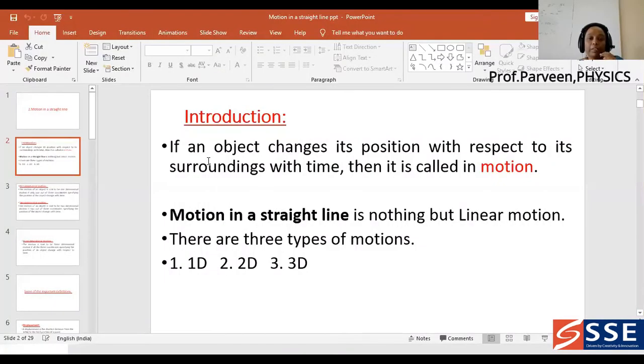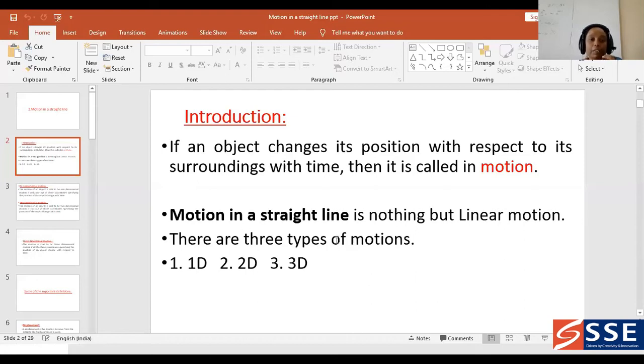నడిస్తే దాన్ని ఏమంటామంటే మోషన్. So next, what is motion in a straight line? Suppose you are taking motion and it is in a straight line, which is nothing but it is called as linear motion.